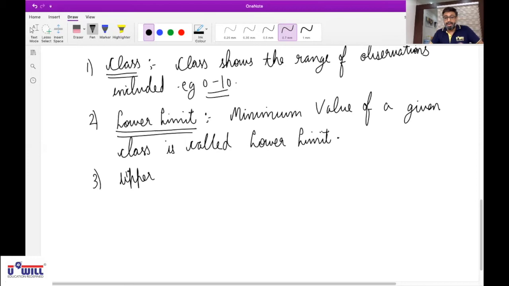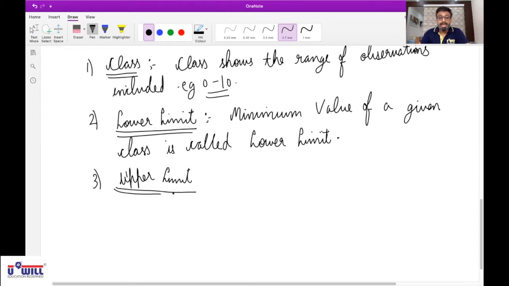Okay, give the heading upper limit. Now what is upper limit? Understand it. Maximum value. Like lower limit was the minimum value, the maximum value of a given class is called upper limit.